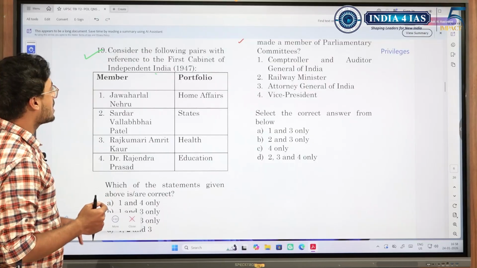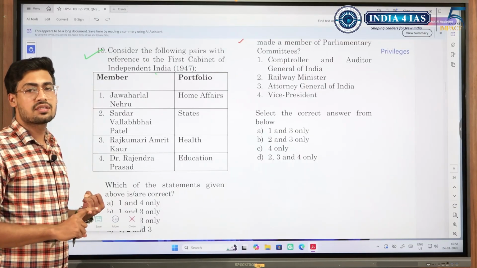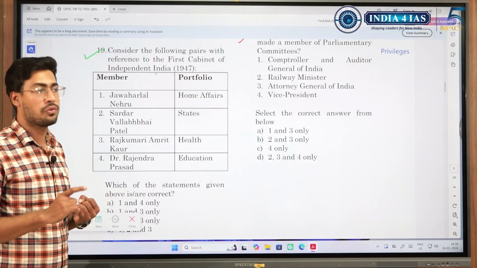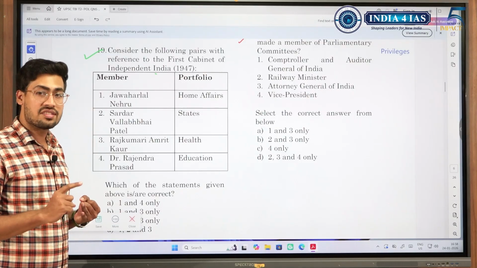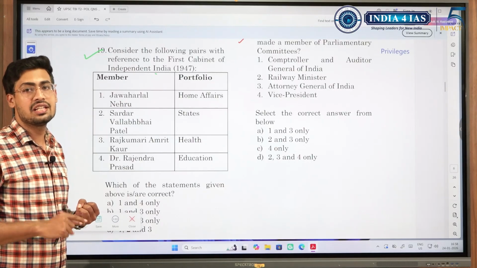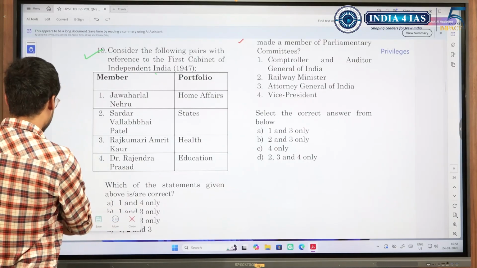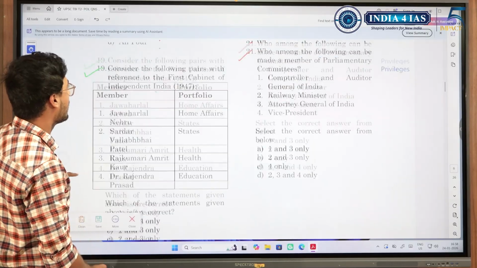Another thing, consider the following with reference to the first cabinet of independent India. So who were the members of the first cabinet? Who were the members of the interim government? Once India got independence, there were several committees that were formed. So who headed each of those committees? We need to be sure of it. It is an important topic, and that is why I am stressing that you study.